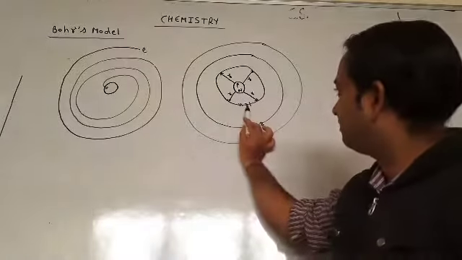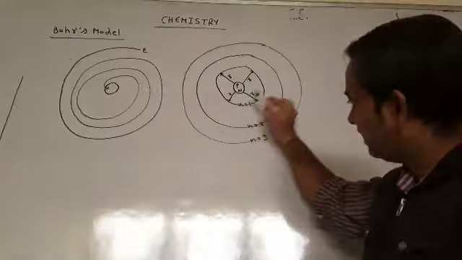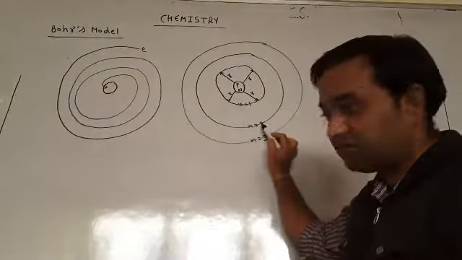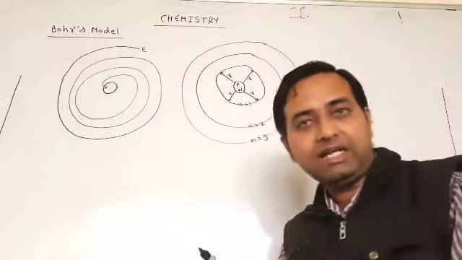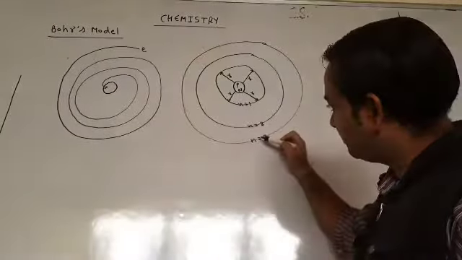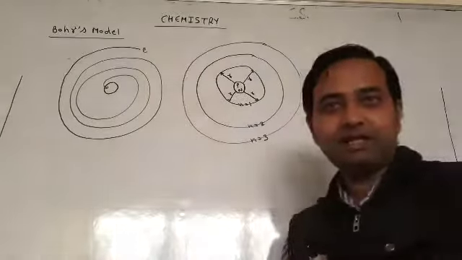If the electron is in this state, it gains energy and jumps to the second orbit. If the electron is there, it gains energy and jumps to the third orbit. But if the electron releases energy, it jumps down to the second orbit.